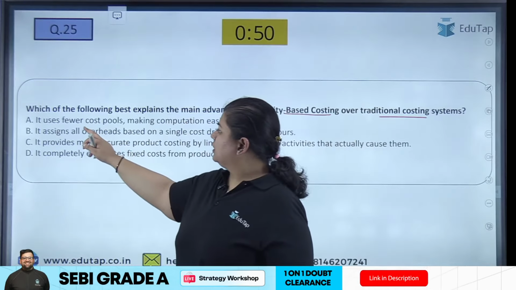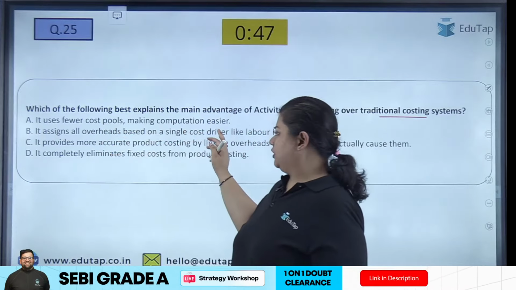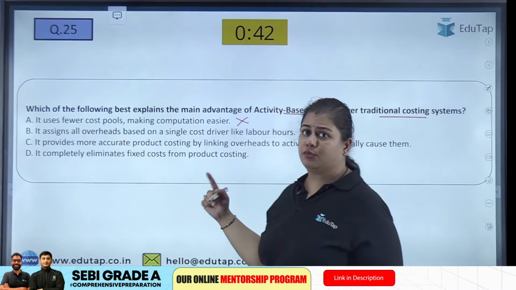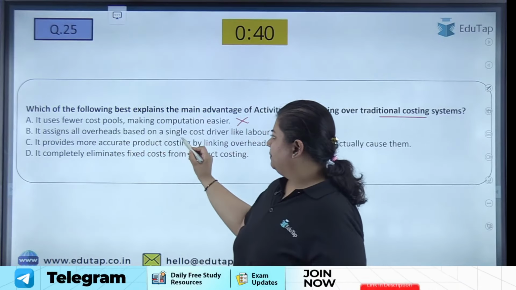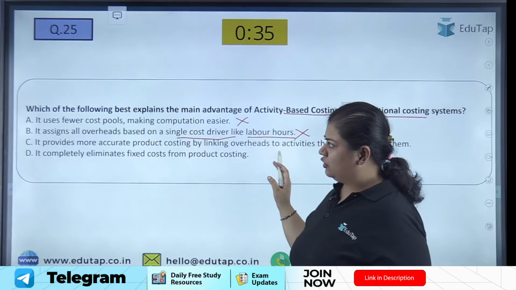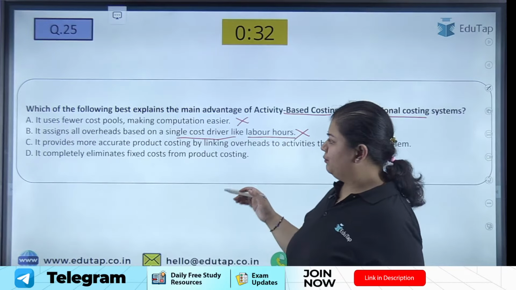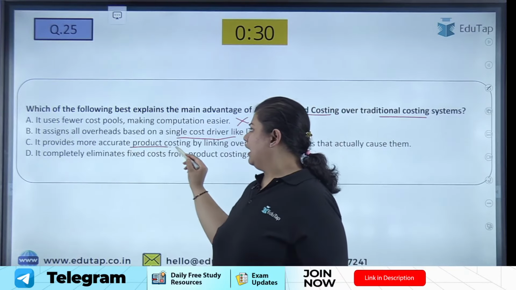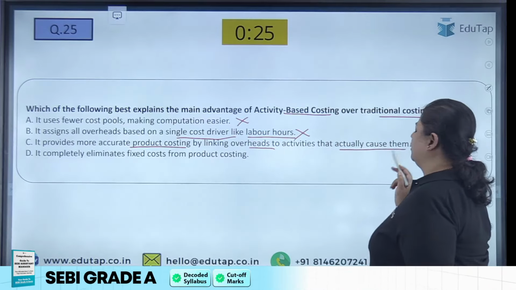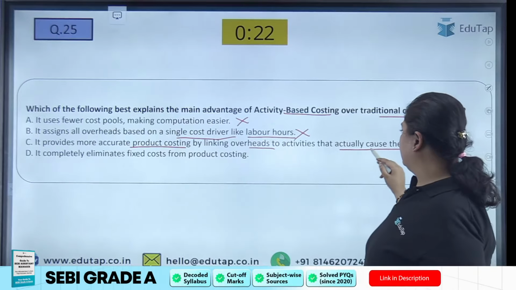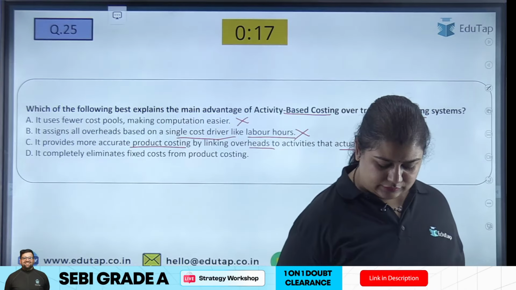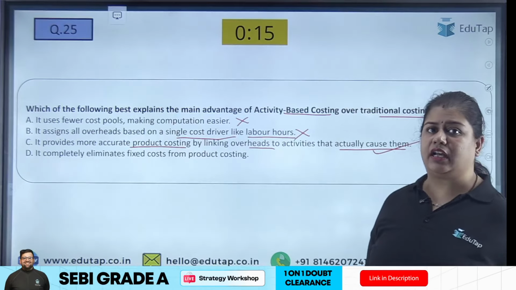So they are mainly giving the advantages of ABC, activity-based costing. So this uses fewer cost pools, making computation easier? No, it doesn't use few cost pools, it uses more. It assigns all overhead based on a single cost driver like labor hours? No, we do this in traditional costing. Then it provides more accurate product costing by linking the overheads to activities that actually cause them. That is the correct choice. Very good, everybody has given the answer correctly.